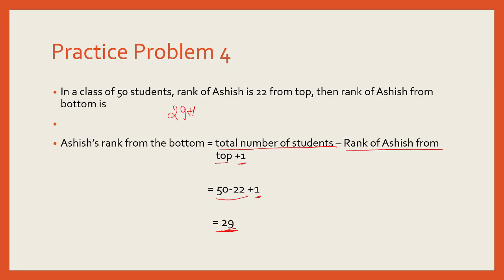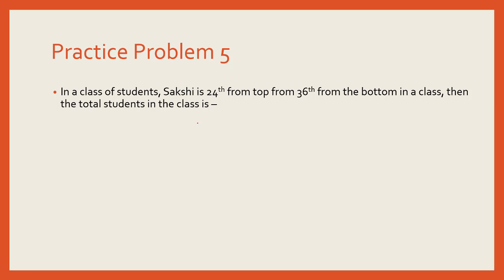This is the direct application of the concept. Another problem. In a class of students, Sakshi is 24th from top and 36th from the bottom. Then what is the total number of students in the class? As I've already shared, the same formula can be rewritten to find the total number of students when we are given the rank of a person from the left end and the right end.